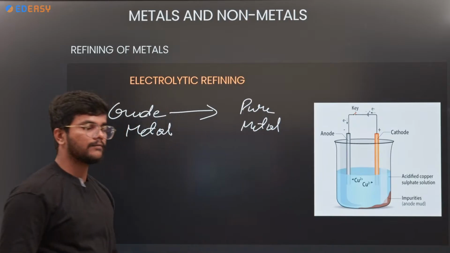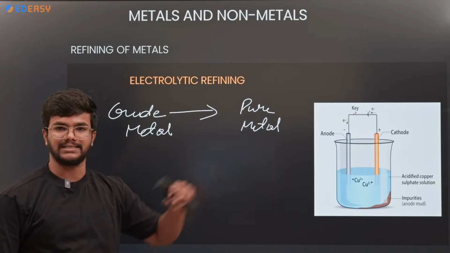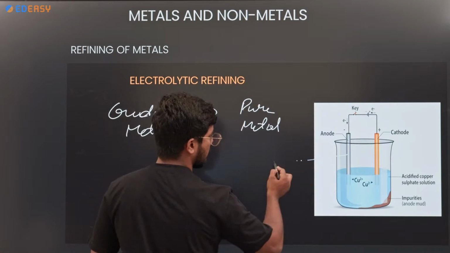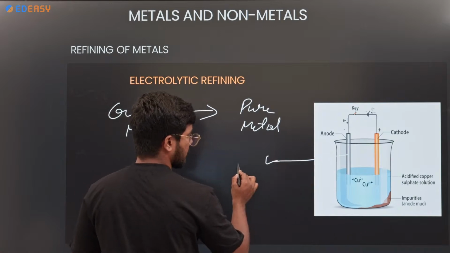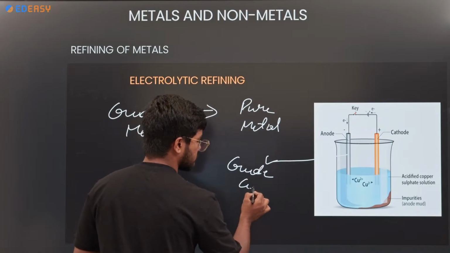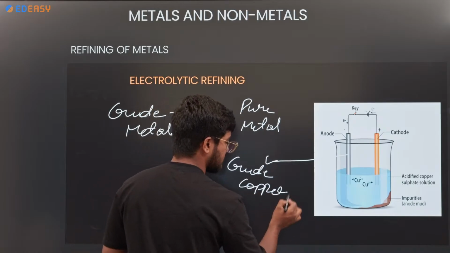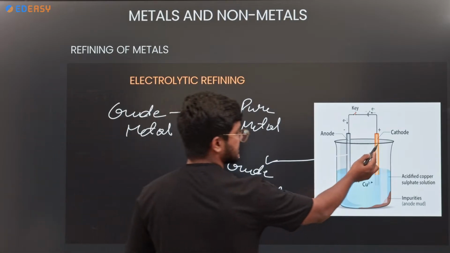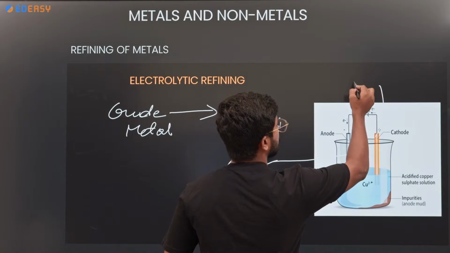One example is copper extraction. How can we extract this copper? Let us assume the anode is an impure copper rod, a crude copper. Crude copper means impure copper. Whereas the cathode is pure copper.